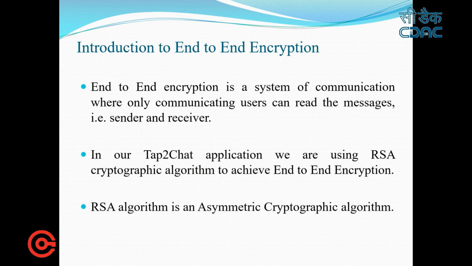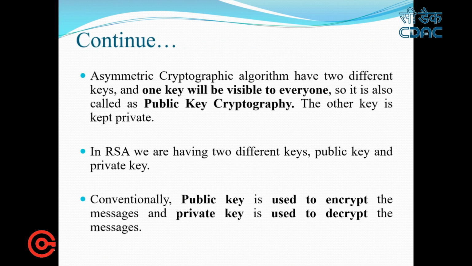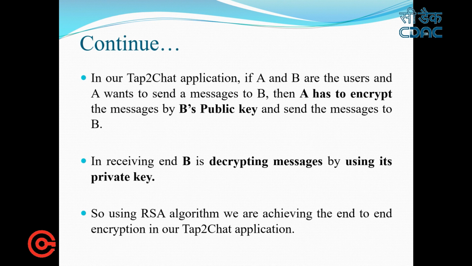RSA cryptographic algorithm is an asymmetric cryptographic algorithm in which we have two different keys. One key will be visible to everyone, so it is also called public key cryptography. In the RSA algorithm, the public key is used to encrypt the messages and the private key is used to decrypt the messages. In our application, if A and B are the users, and A wants to send a message to B, A will encrypt the message using B's public key and send the encrypted message, and B will receive the encrypted message and decrypt it using its private key and read the actual message.